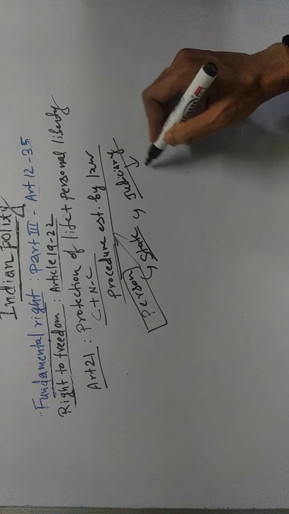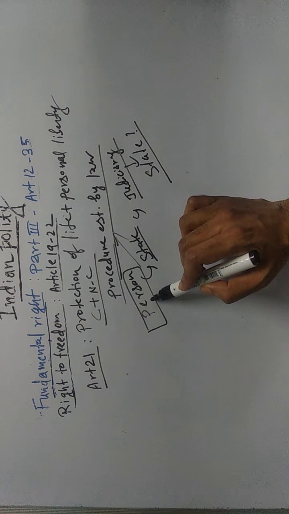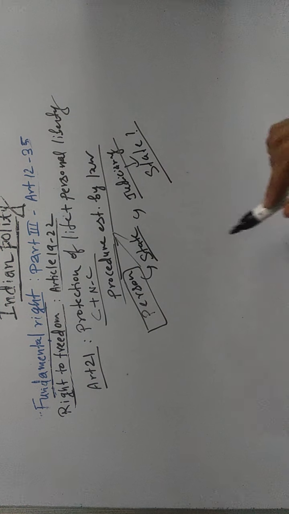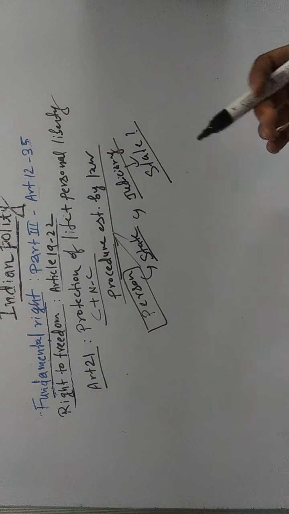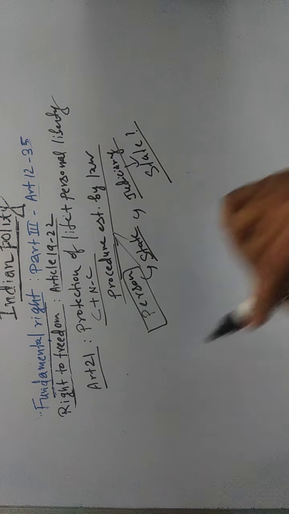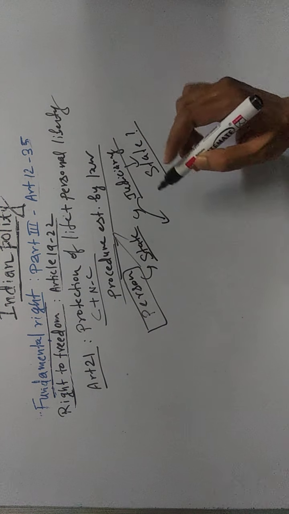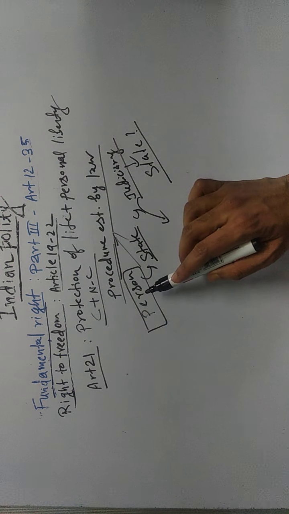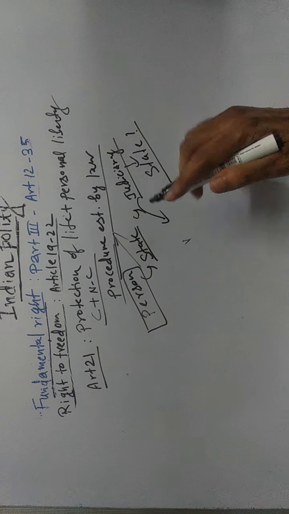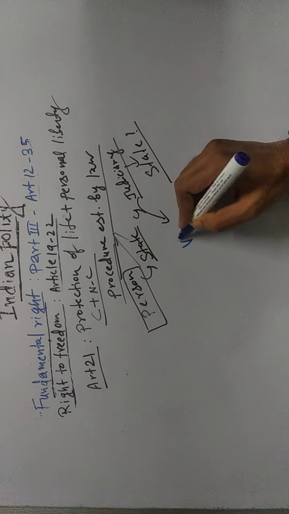Now the judiciary will ask the state, when you are depriving this person of his right to life and personal liberty under Article 21, are you following procedure established by law? If you are following procedure established by law, then it is okay, then you can deprive this person of his right under Article 21. And what is this procedure established by law? The judiciary will ask the state, when you are snatching this person's right under Article 21, why are you snatching? Is there a valid law?